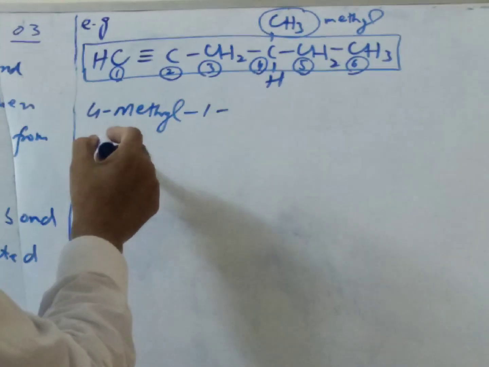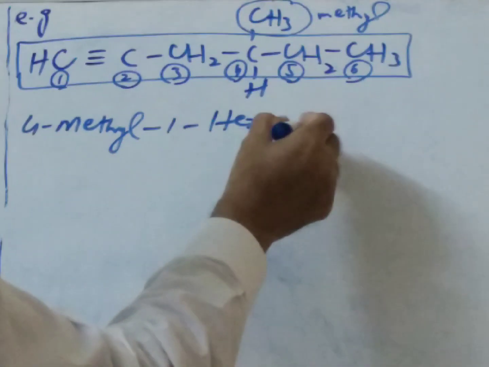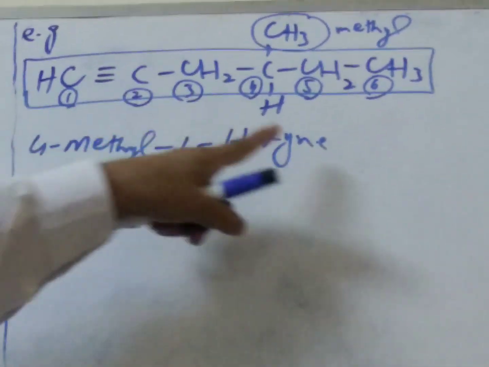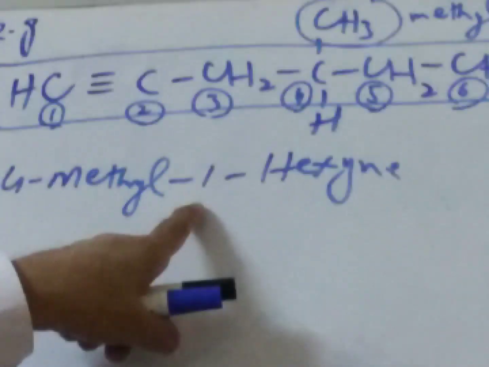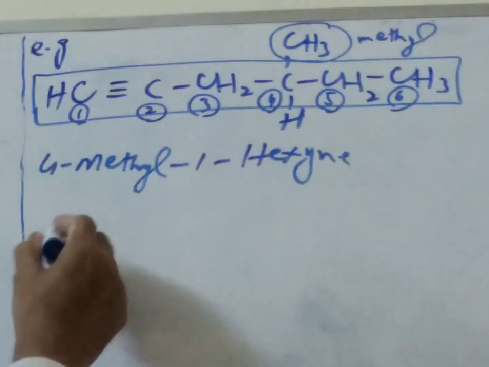So this is the 1-hyphen. 6 means that it is hexyne. This YNE represents the triple bond, ENE represents the double bond, and ANE represents the single bond. So in this case, the triple bond comes on the first position. So this is called 4-methyl-1-hexyne. Another example.